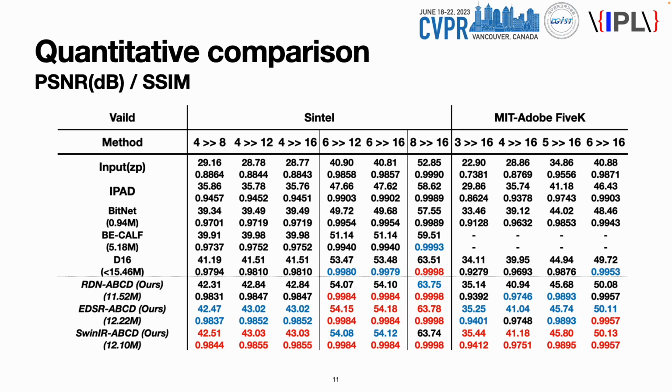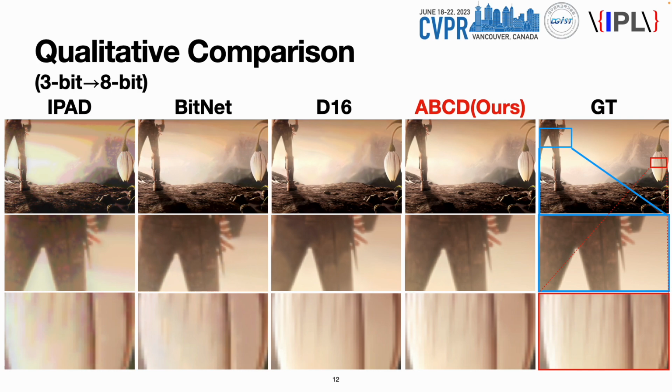The result of our ABCD is remarkable. Regardless of choosing the base encoder, we achieve state-of-the-art performance with single training. Let's observe how ABCD reconstructs a 3-bit image. As we can observe, our model removed the false contour in the sky better than the other baselines, also small-scaled false contours in the genes. Furthermore, ABCD recovered the blurred details in the feather.